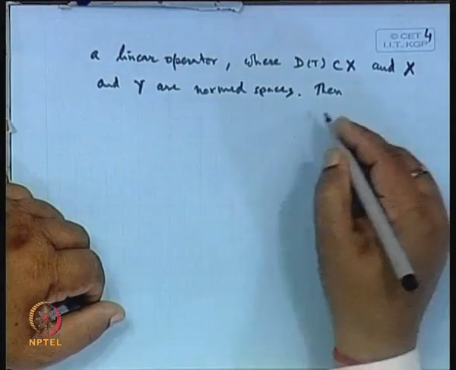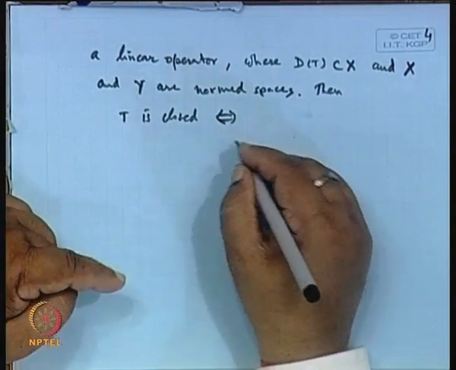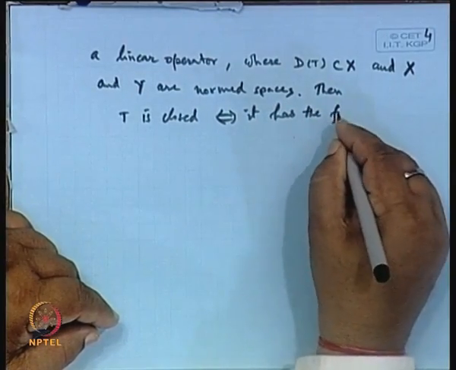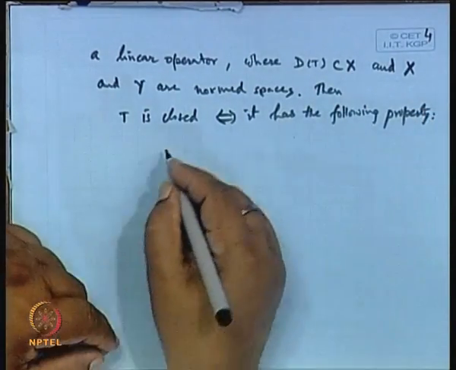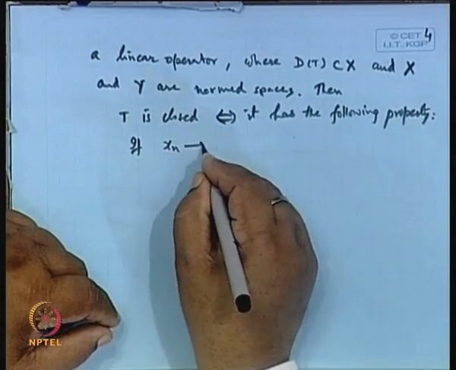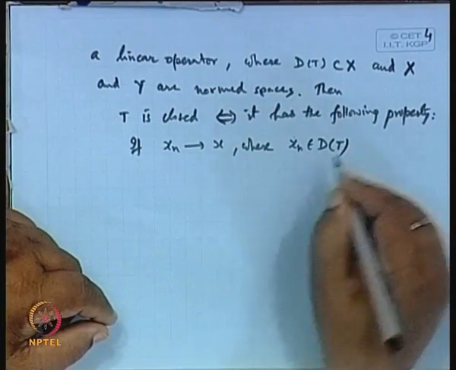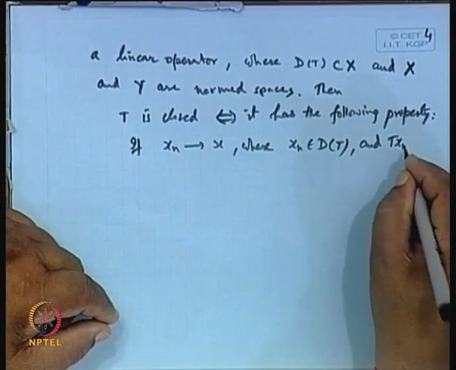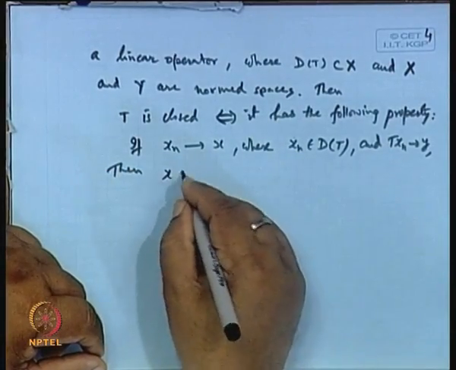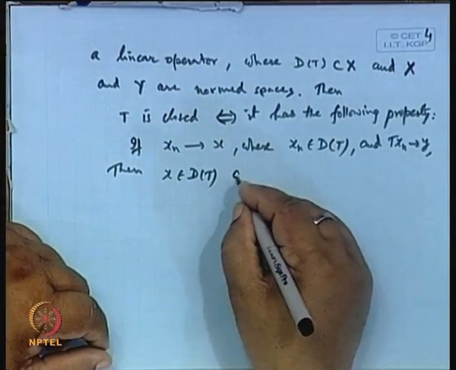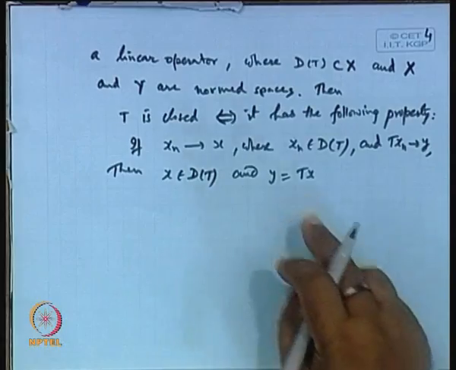Then T is closed if and only if it has the following property: if x_n converges to x, where x_n is a sequence in D(T), and the image of x_n under T goes to y, then x must be in the domain D(T) and the image of x under T must be y. Now, this definition is an if and only if part.